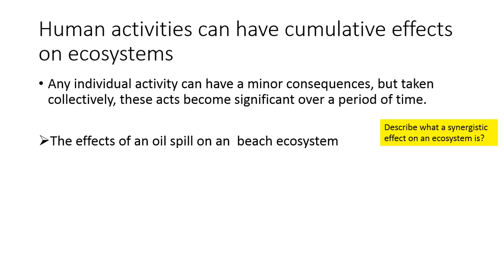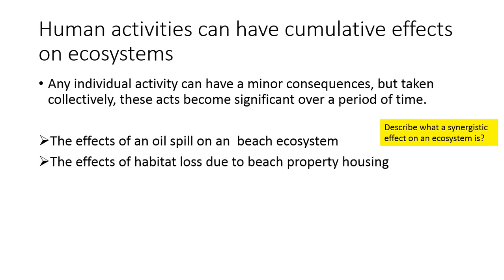The effects of an oil spill on a beach ecosystem is bad. But if you combine that with the effects of habitat loss due to beach property housing, so if we have housing and then we have an oil spill on top of that, that can drastically affect a specific organism on that property or in that ecosystem, because they're being hit by two different things.